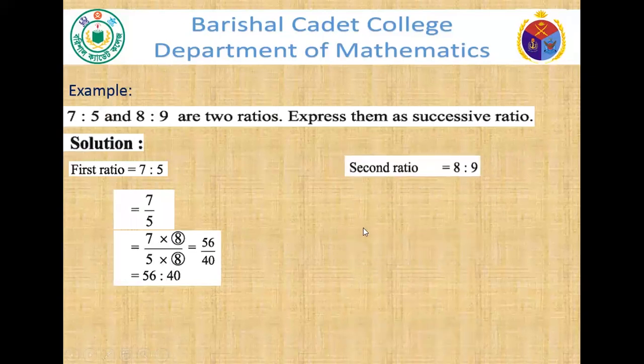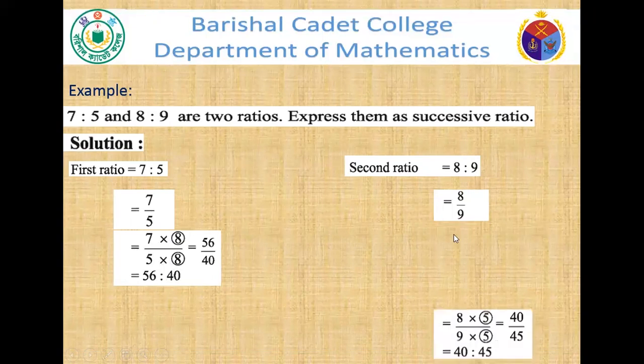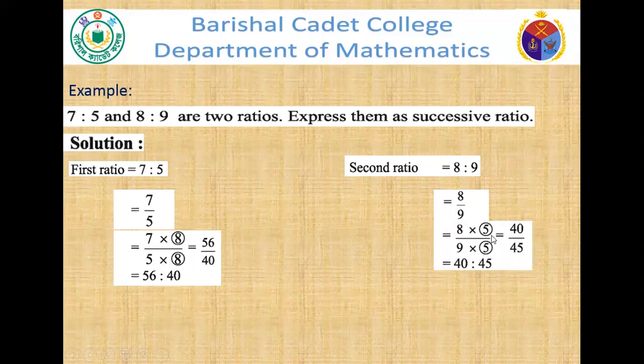Now the second ratio is 8:9, which we can write as 8/9. Again, we see the subsequent of the first ratio is 5, and I have multiplied both the numerator and denominator by this 5.